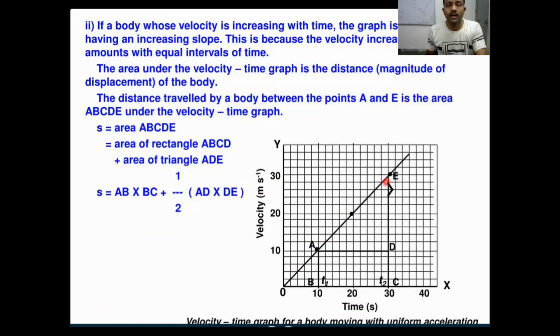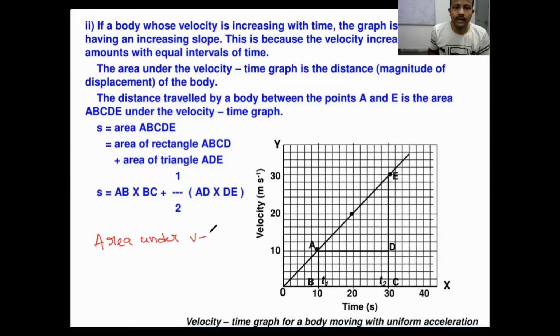And also the area under the velocity-time graph will give you distance. Always remember, the area under the VT graph will give you distance. Y-axis by x-axis gives you acceleration.